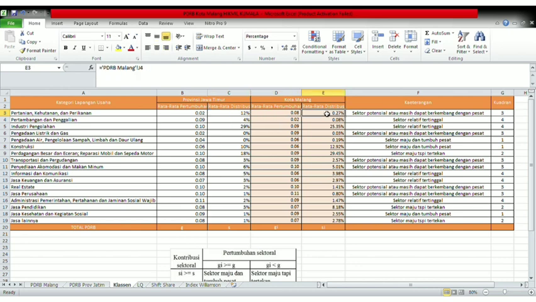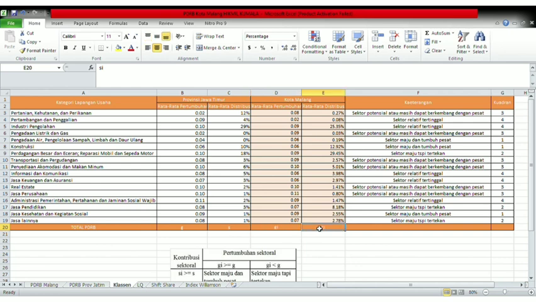Based on the existing classification typology formula, G shows the average growth of East Java Province and S shows the average distribution of East Java Province. GI shows the average growth of Malang City and SE is the average distribution of Malang City.